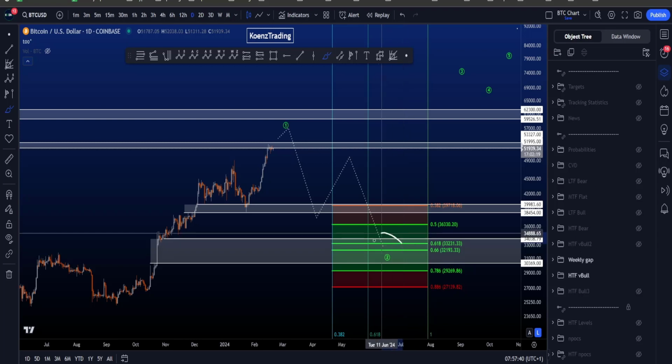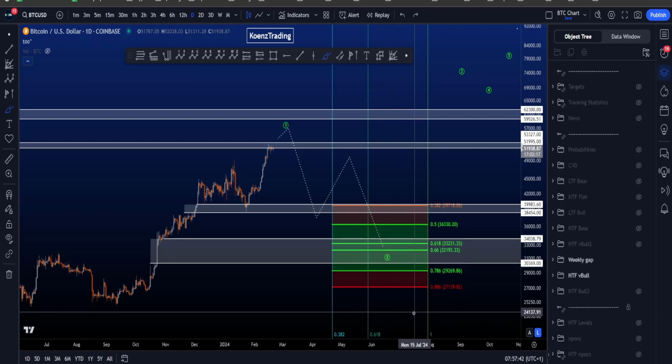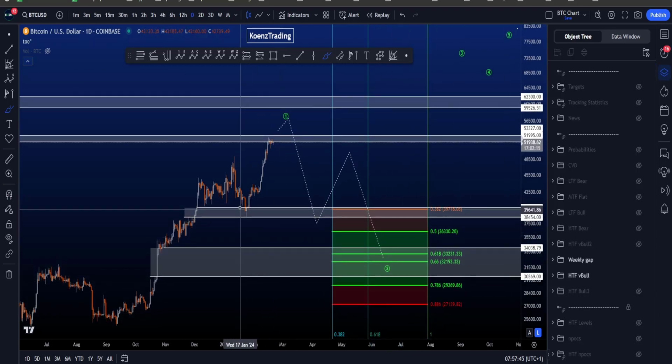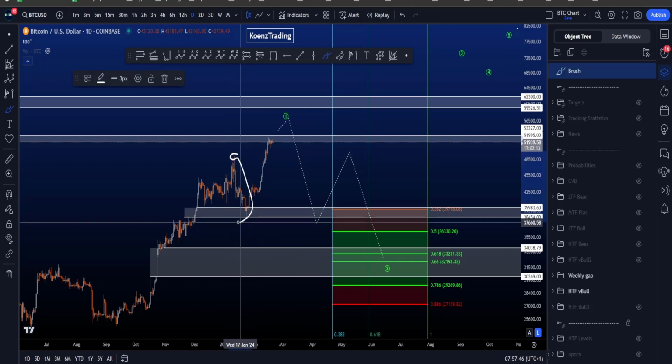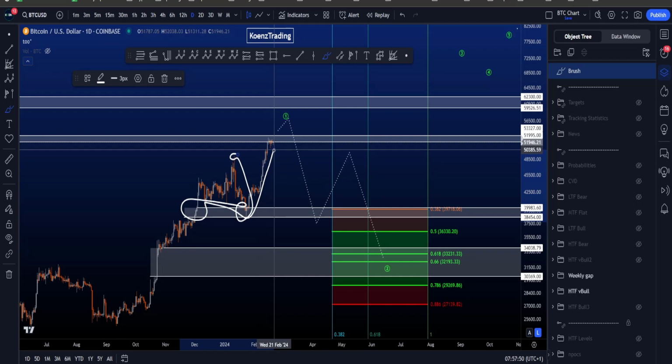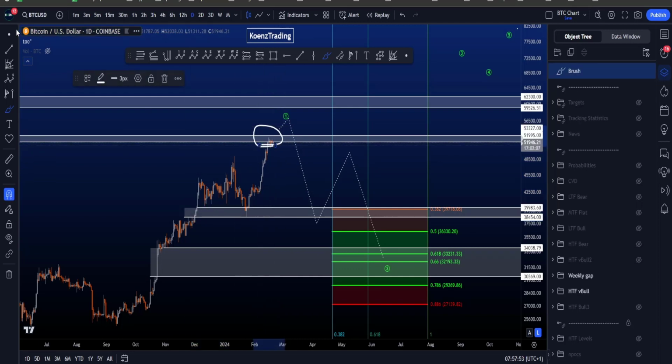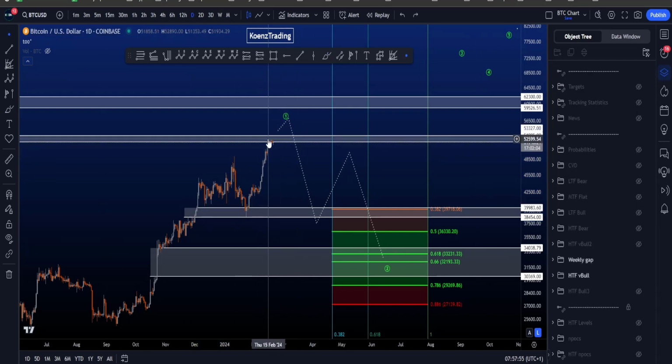Now, inside this target area for wave 2, we also happen to have a weekly gap. Over here you can see price made a high, moved to the downside inside this weekly gap, and it acted nicely as support. Now we are at resistance, another weekly gap here where we already closed a weekly candle in the gap, and the high of the gap is at 53.3K.